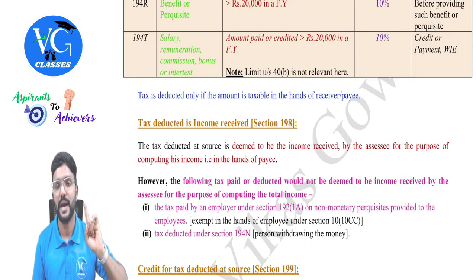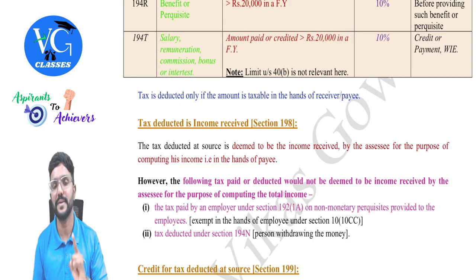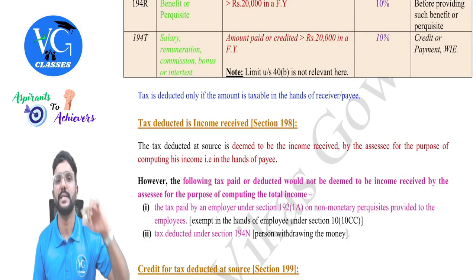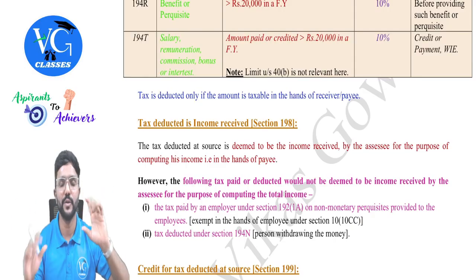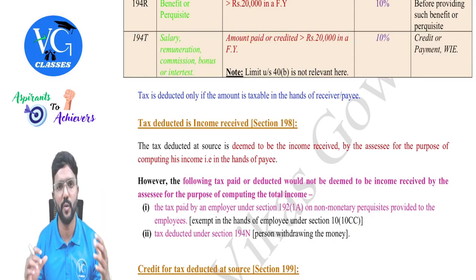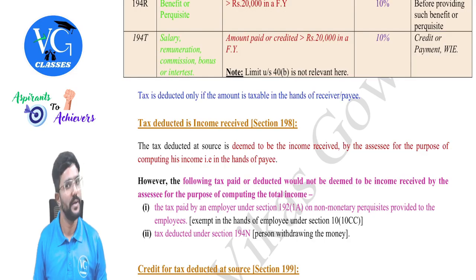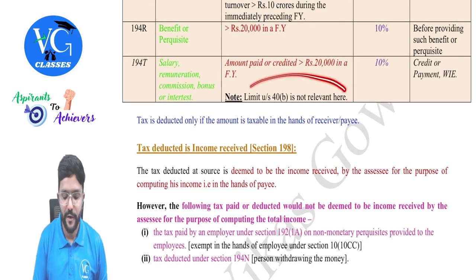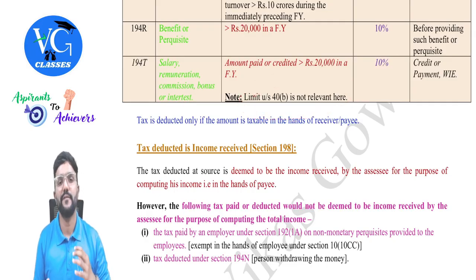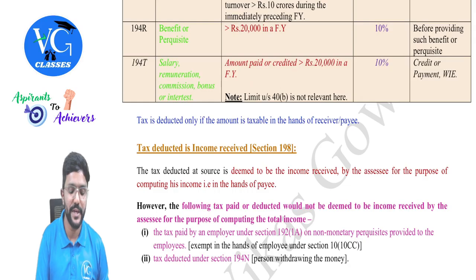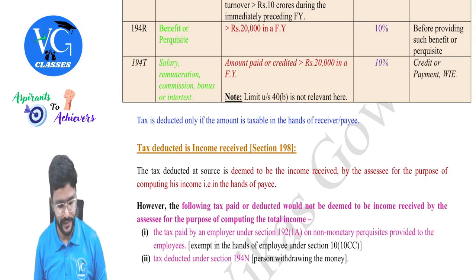Hope you remember I explained in detail when I was covering section 40B and section 28, connecting both, along with an example under the PGBP head. If you want, you can go back to that video and watch it, guys. So the limit under section 40B is not relevant here for deducting TDS, and this is a new section, so please be careful, guys.